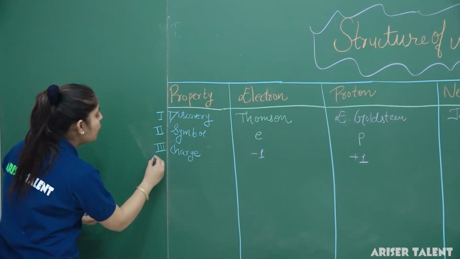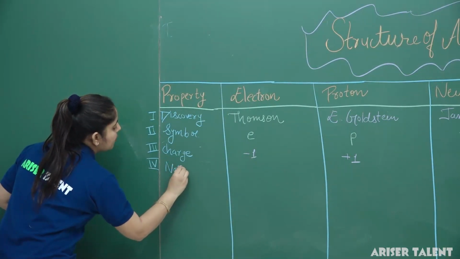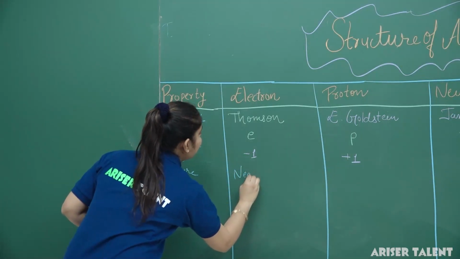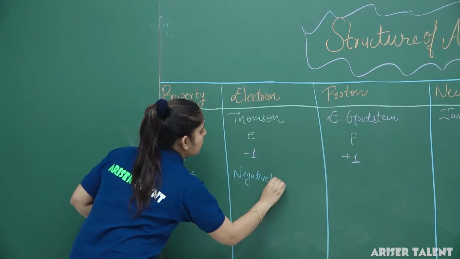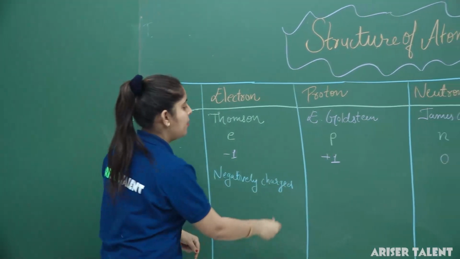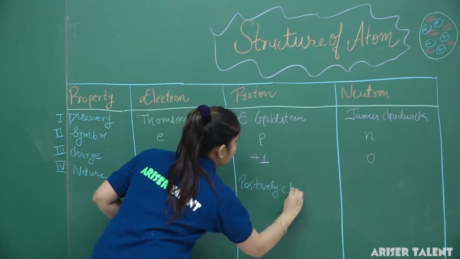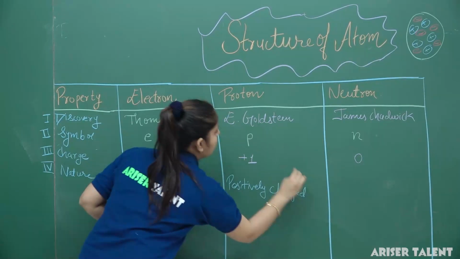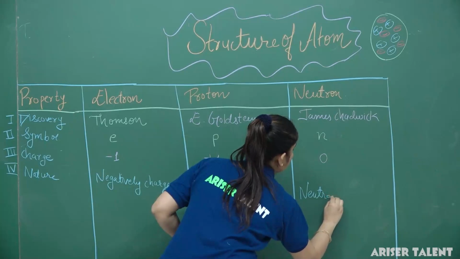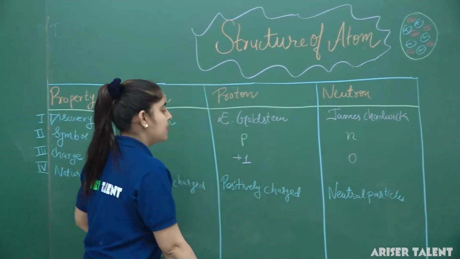Now we have our fourth characteristic, the nature of the particles. Electrons are negatively charged particles. Protons are positively charged particles. And neutrons are neutral particles.